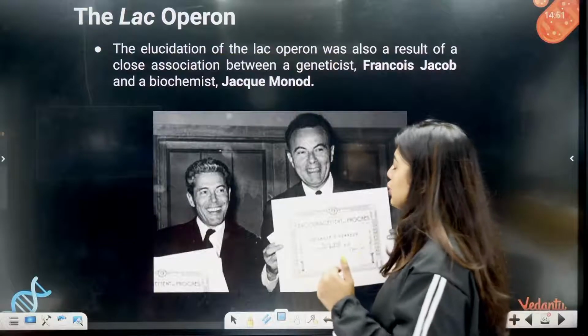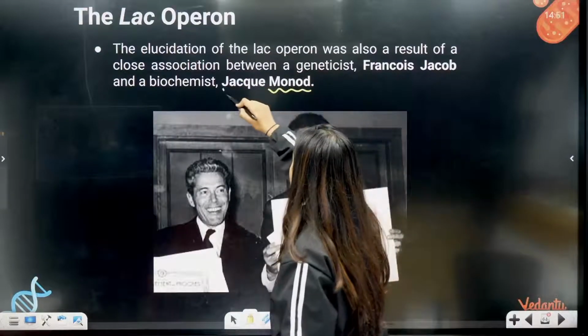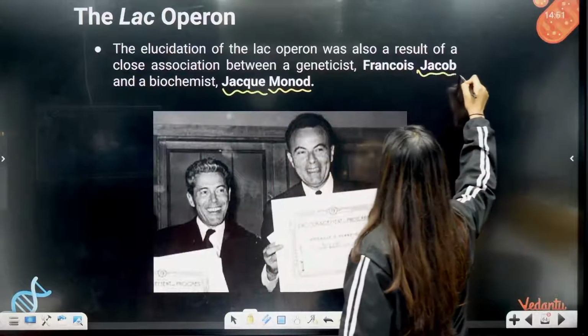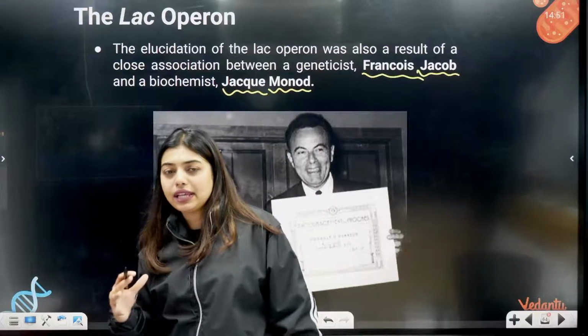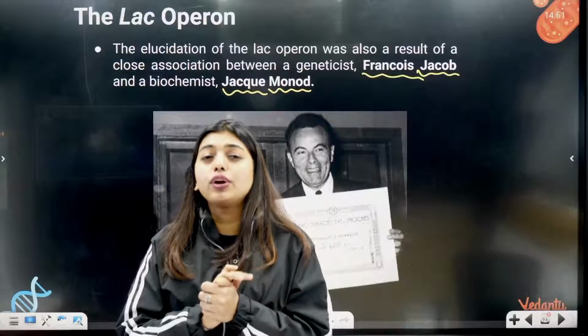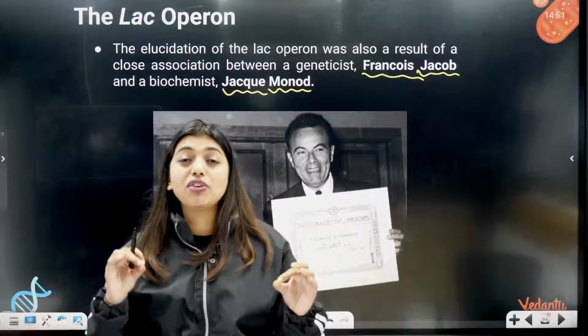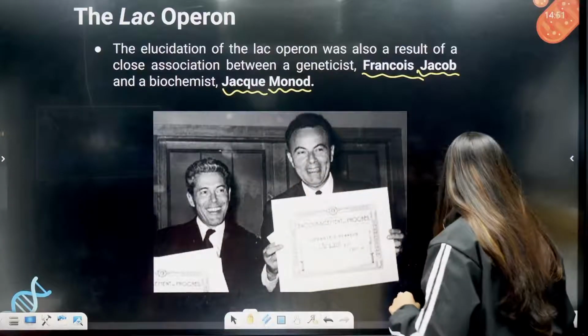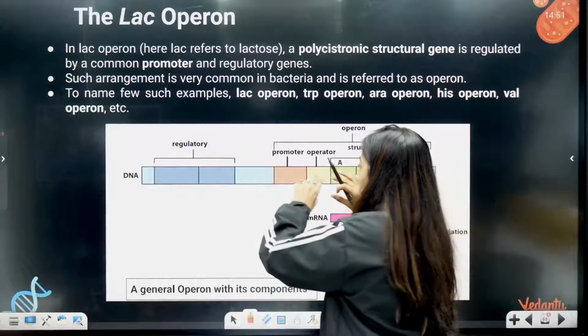Now here we have to learn about the lac operon that was given by Jacob and Monod. Jacob and Monod came up with the lac operon, telling that there is something happening in this E. coli where the gene is deciding to switch on and switch off in the presence and absence of lactose. So look at this properly, students. This is your entire operon.